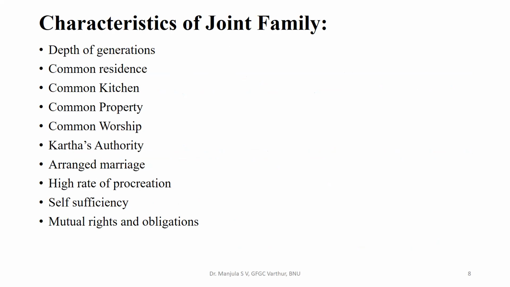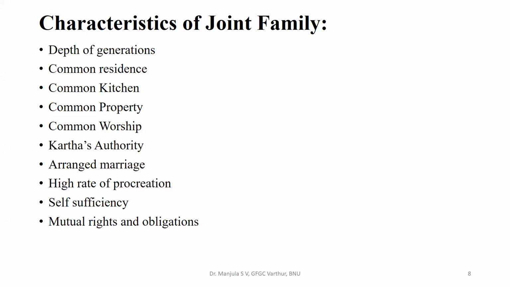Here the size is more. The joint family consists of people of three or more generations living together. It mainly includes grandparents, parents and their children. Sometimes it includes kin such as uncles, aunts, cousins and great grandsons living in the joint family.